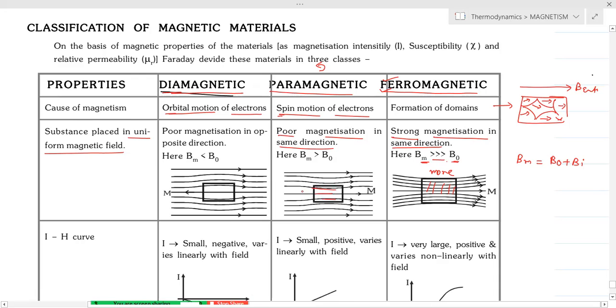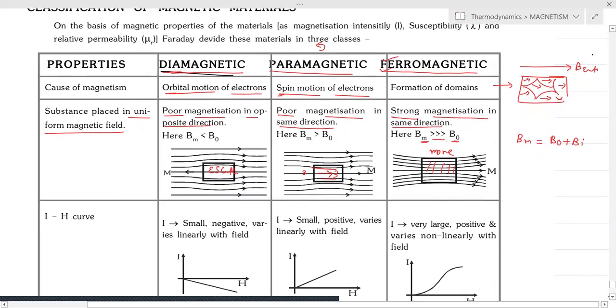Suppose here we have only three; slightly more than three lines pass through the paramagnetic substance. But in the diamagnetic material, we observe poor magnetization in the opposite direction. That means the field lines try to escape from the body. That is the nature of diamagnetic materials.